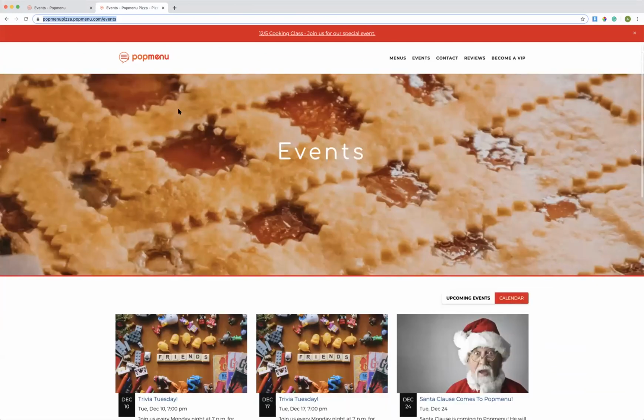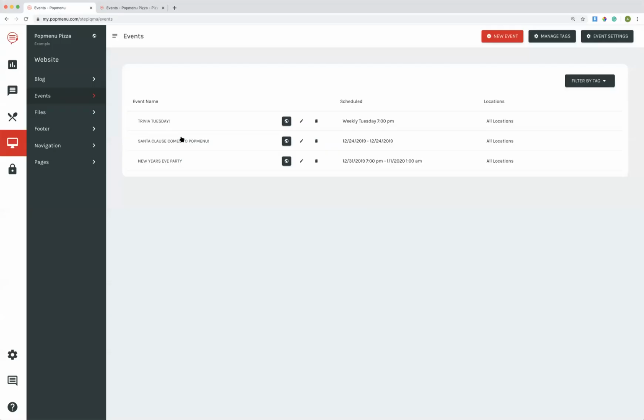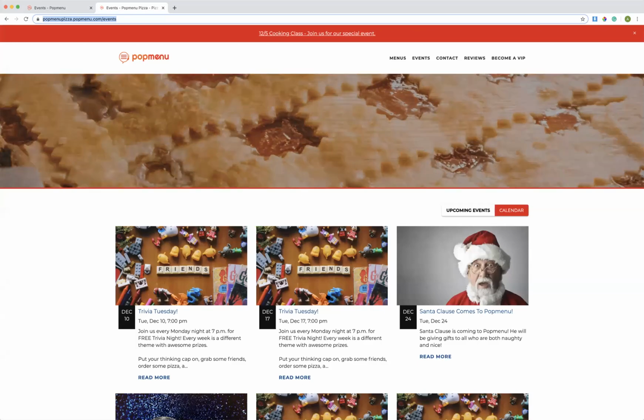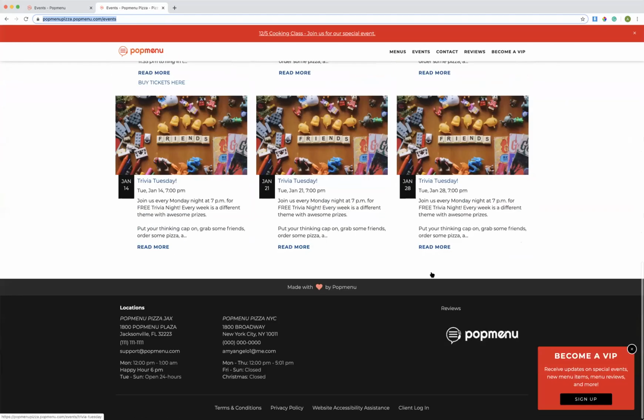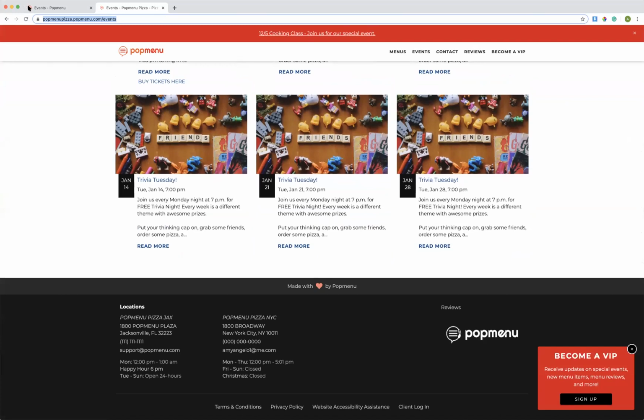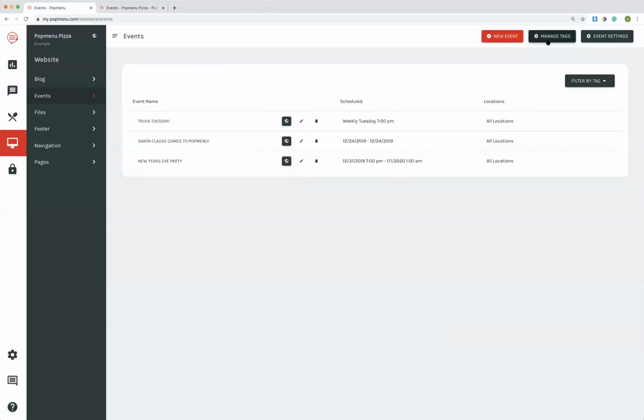Now let's say that we wanted to add some event tags. Event tags are basically a way to categorize different events that you host at your restaurant or establishment. So let's say that we have weekly events that we want to be separated from our special events. And we don't necessarily want our special events to get hidden in all of these weekly events because we want our special events to stand out more. What we can do is create event tags to separate different event types.